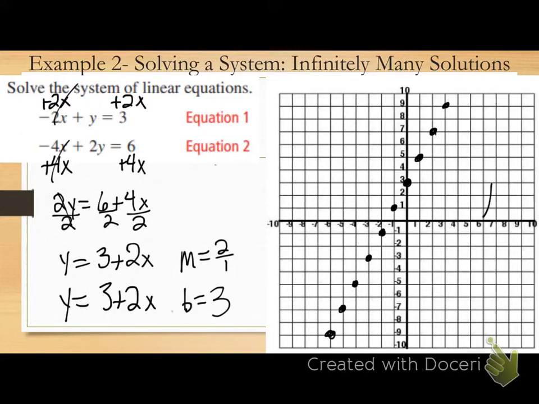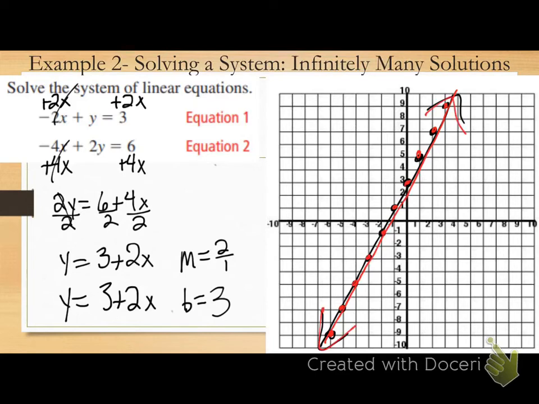Put the arrows on your line. Now, that's my first equation graphed. If I were to graph my second equation, it would have all the same points, correct? So it'd be here, here, here, all the same points. So that creates the same line.